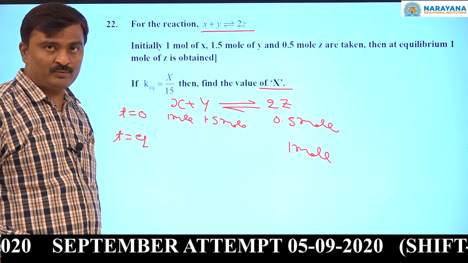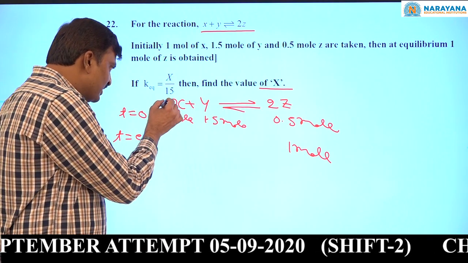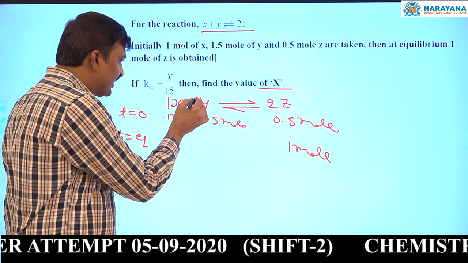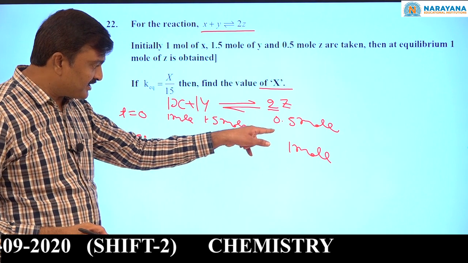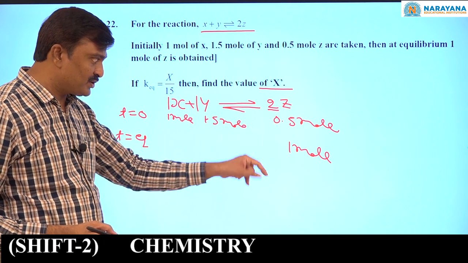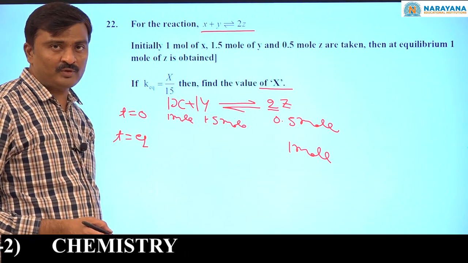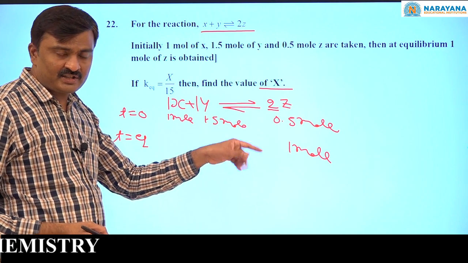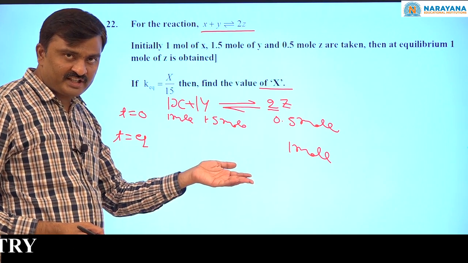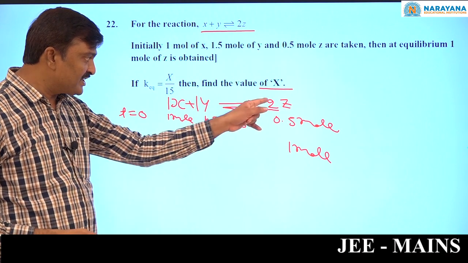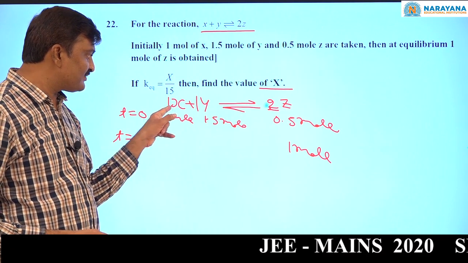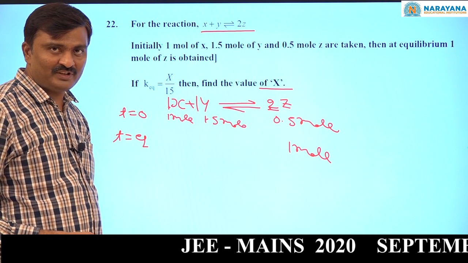See, at the beginning, 0.5 moles of z is there. At equilibrium, 1 mole. If 1 mole x reacts with 1 mole y, then 2 moles z will be formed. Before reaching the equilibrium state, 0.5 moles of z formed. If 2 moles formed, 1 mole will react.